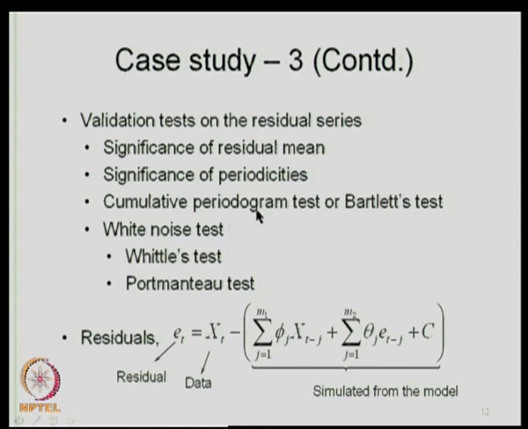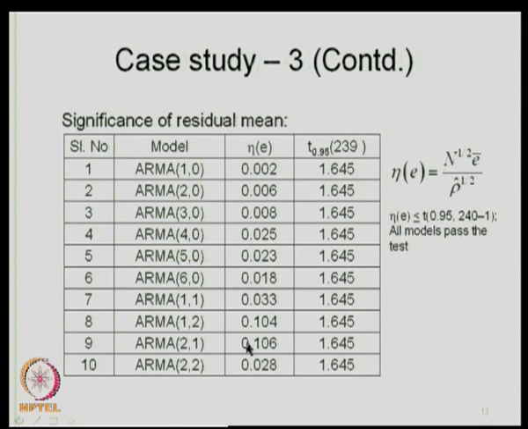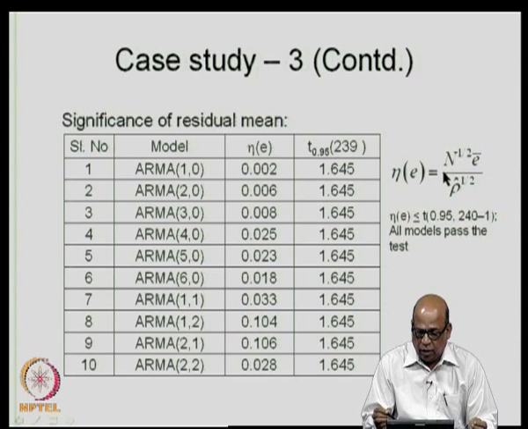For the case study, we will see now what kind of tests we do. First is the significance of residual mean. If you recall, we formulate the statistic eta as n to the power half, E bar by rho cap to the power half. The rho cap is the residual variance.